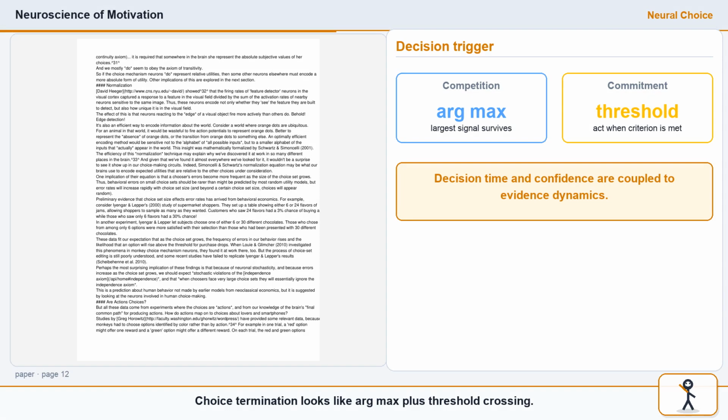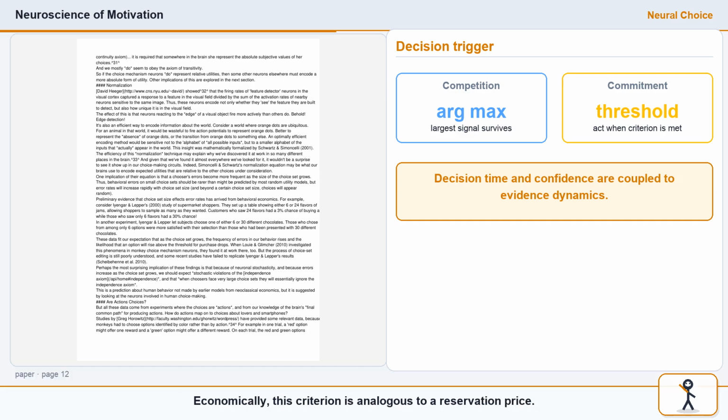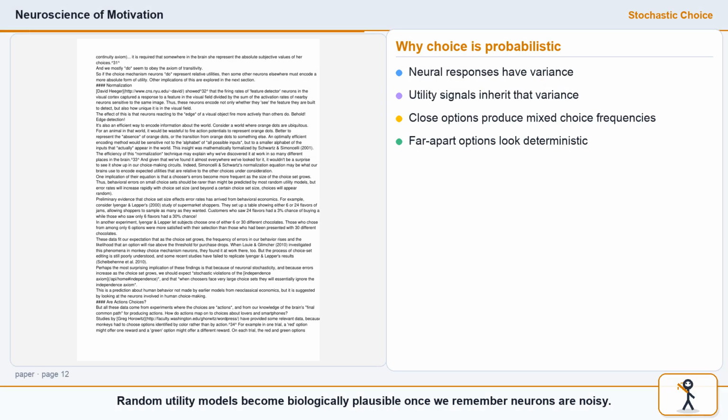Choice termination looks like argmax plus threshold crossing. Multiple channels compete, inhibition suppresses losers, and action executes when the winning channel crosses a criterion. Economically, this criterion is analogous to a reservation price. Random utility models become biologically plausible once we remember neurons are noisy. A firing rate is a distribution around a mean, not a deterministic scalar. So near-indifference choices should be probabilistic, and that is exactly what behavior shows.